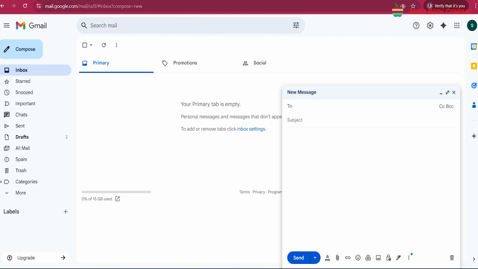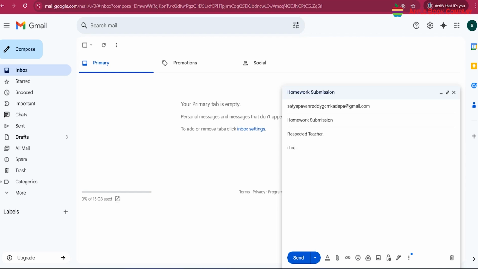Step 2. Into the To field, type the email address of the person you want to send the message to. Make sure the email address is correct, otherwise your message may not reach the intended recipient. Step 3. In the subject field, enter a brief title or description of the email. For example, if you are writing to a teacher about homework, the subject can be homework submission.